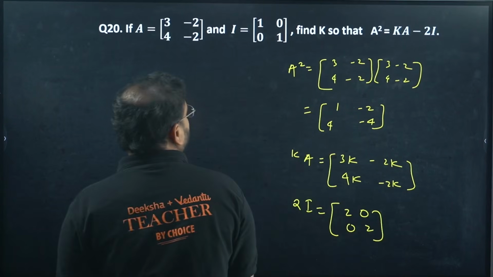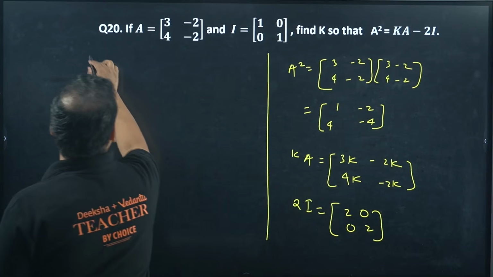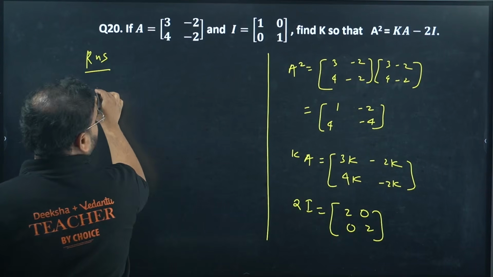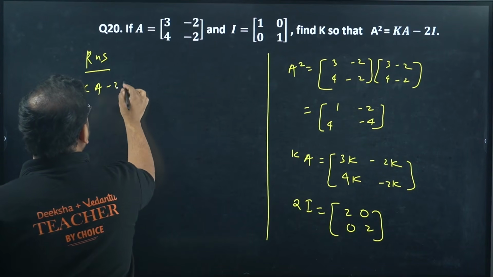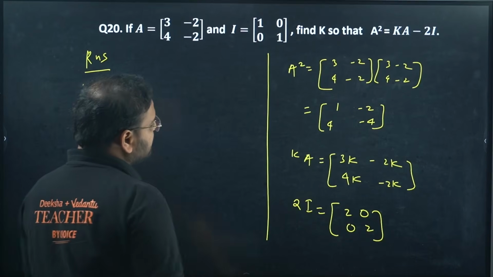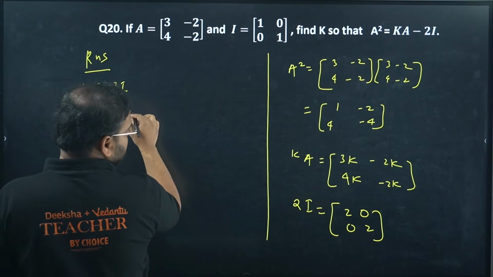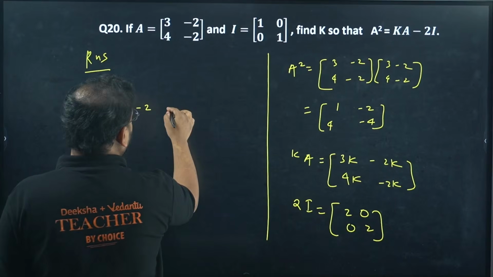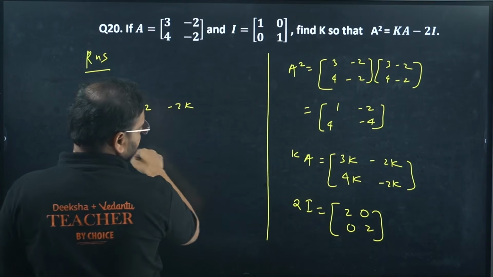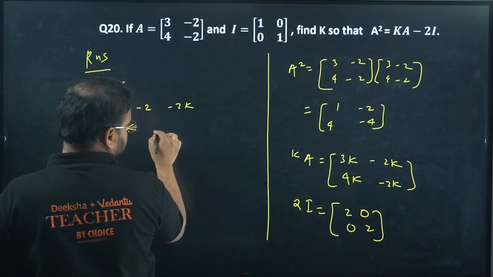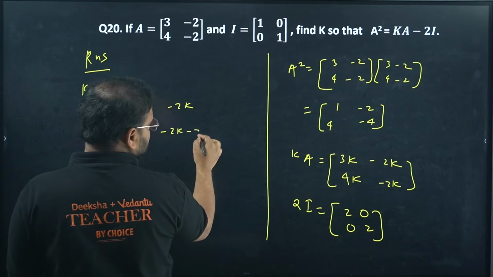Let's use the RHS first. What do we have for RHS? K minus 2I. So I get this value as 3K minus 2, minus 2K, 4K and minus 2K minus 2.